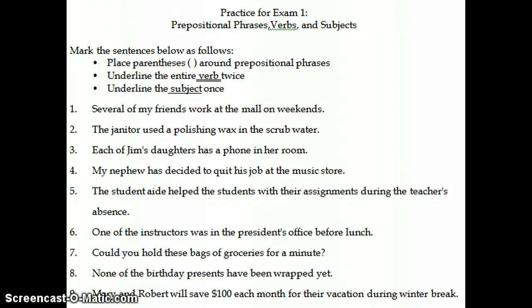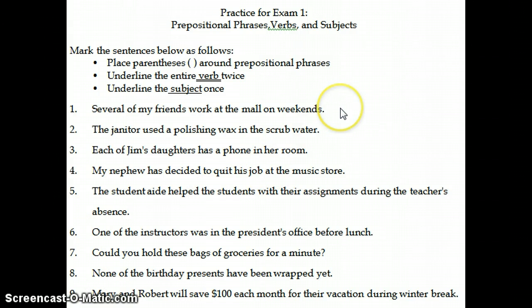Hi, in this video we're going to look at a few sample sentences and identify prepositional phrases, verbs, and subjects. With each example, we're going to begin by identifying the prepositional phrases because we know that the verb of a sentence and the subject of the sentence cannot appear inside a prepositional phrase. So we can find the prepositional phrases and then just ignore that part of the sentence so that we can focus on finding our essential parts, the verbs and the subjects.